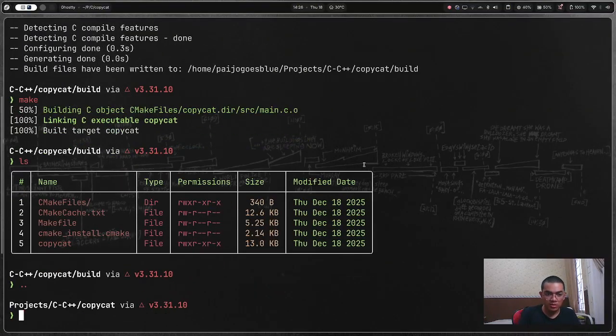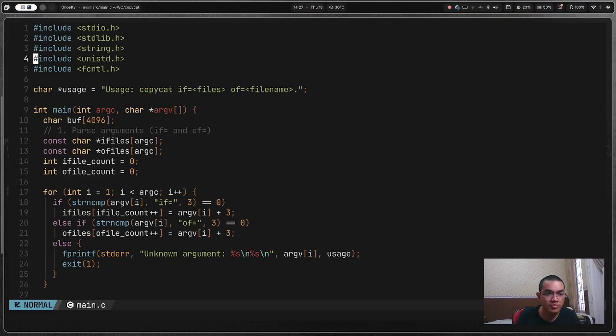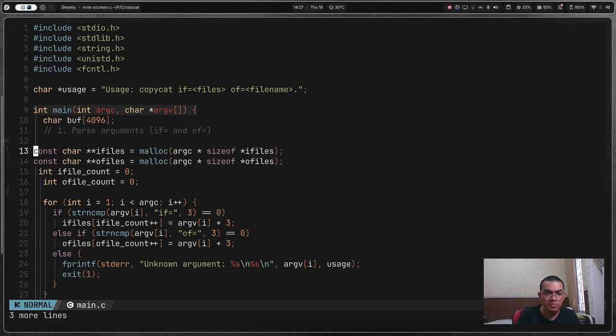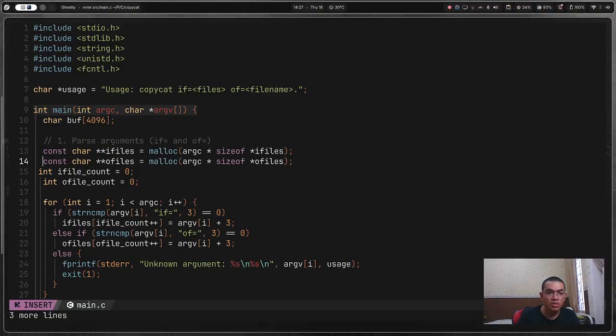Let me just dot and then rm on copycat. Oh, it's in build. I forgot. For God's sake, I thought it was somewhere else. Okay, let me just name the main nodes src main.c. ChatGPT said there are things I could change here. Let me just clean the code as well.